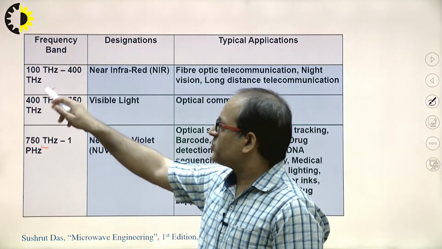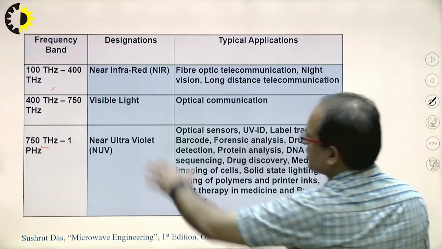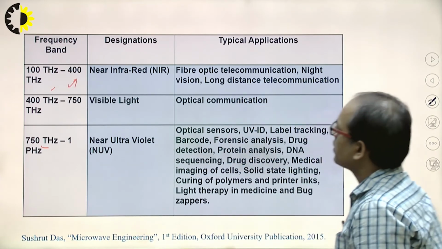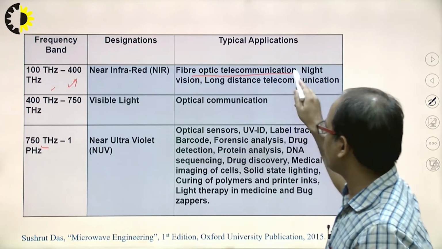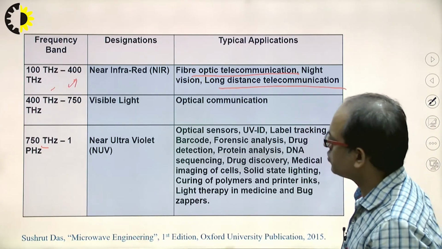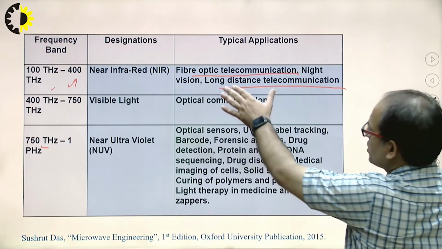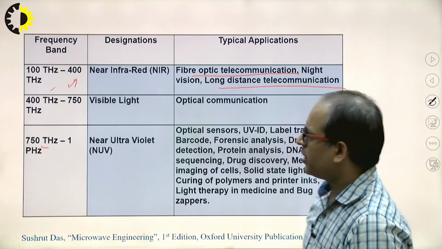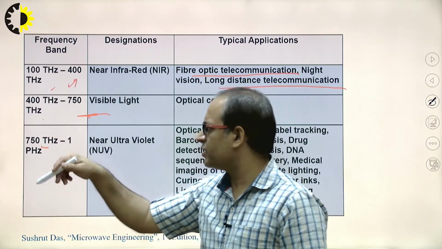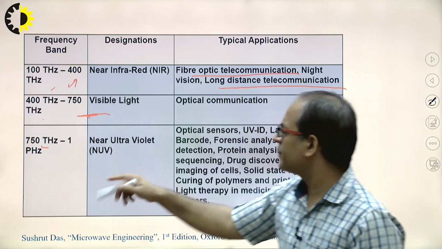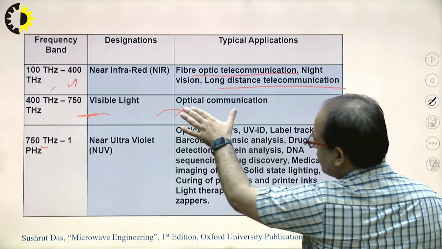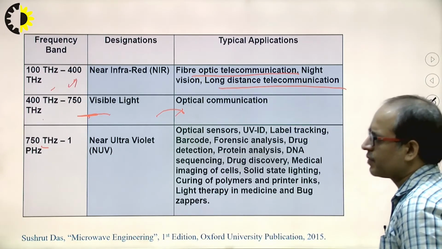Now next band is 100 terahertz to 400 terahertz, that is near infrared, and this frequency range has an application in fiber optical communication, which can be used for long distance communication. And this one is visible light, that is 400 terahertz to 750 terahertz, which ranges over visible light. This also has an application in visible light communication, or you can say optical communication. Clear?